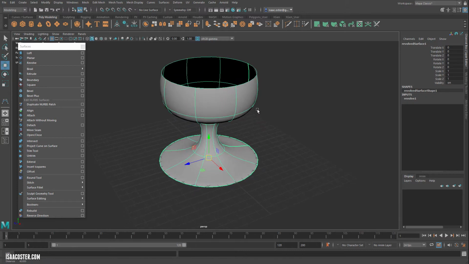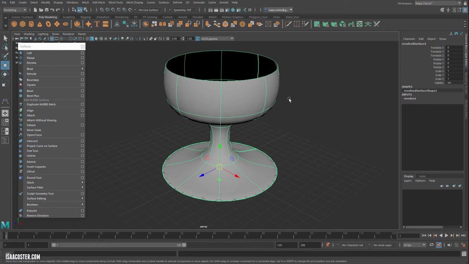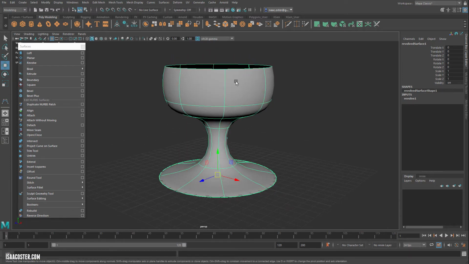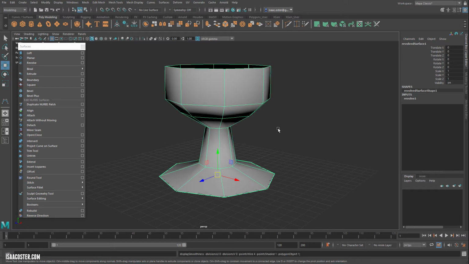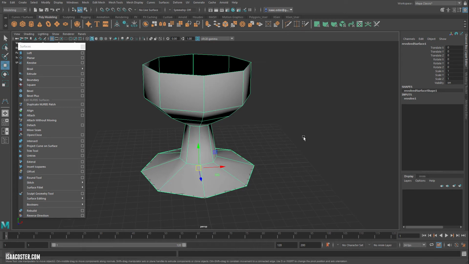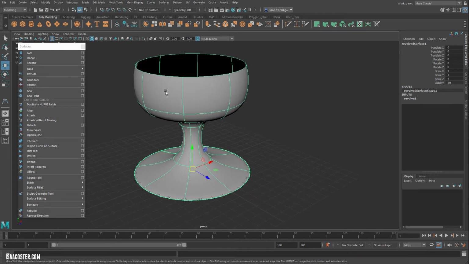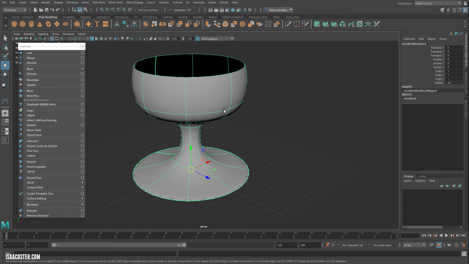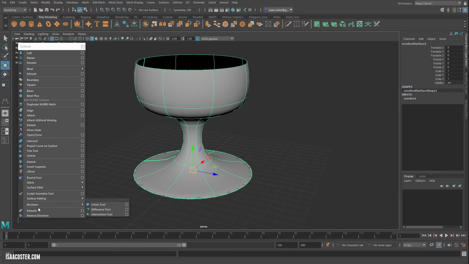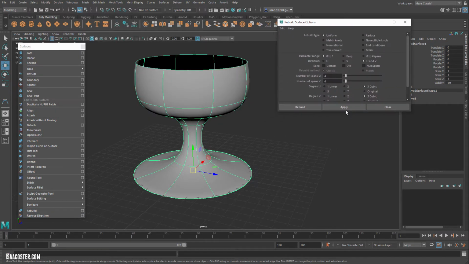Since we're looking at this, let's talk about how you might convert this into polygonal geo, which you will need if you want to use this kind of thing in a game engine. Again, if I tap the 1 key, we can see it's pretty low poly if we were to convert it to polys. So we're going to need to add some more detail to it, basically filling in some of these open spaces with additional edges that contribute to the silhouette being preserved and being nice and smooth. We're going to go to the Rebuild menu, which has lots of different things in it, and we're not going to worry too much about most of it.